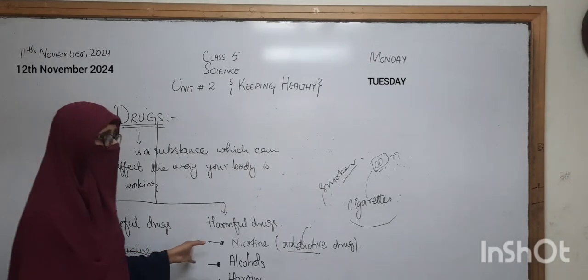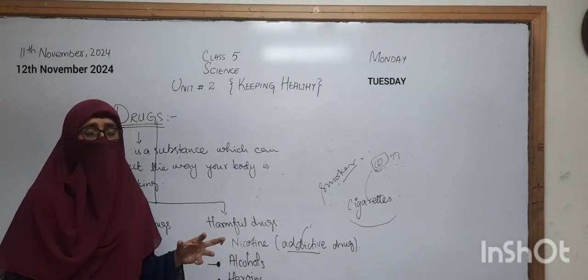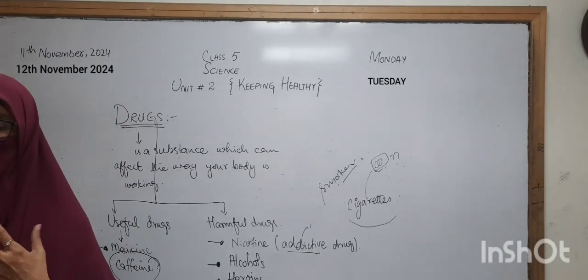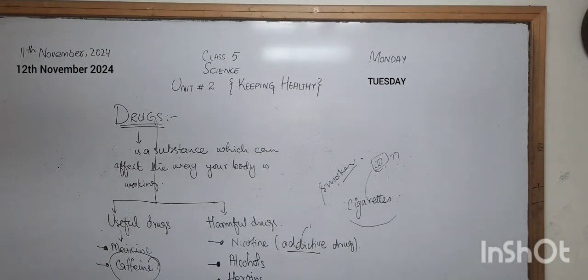Okay, the harmful drugs have a bad effect on our body, but sometimes there are some side effects of useful drugs also.